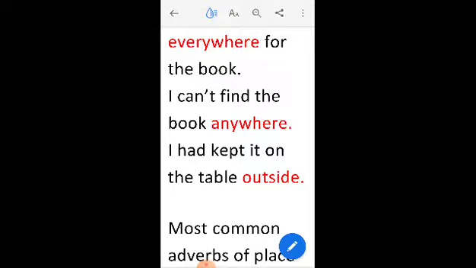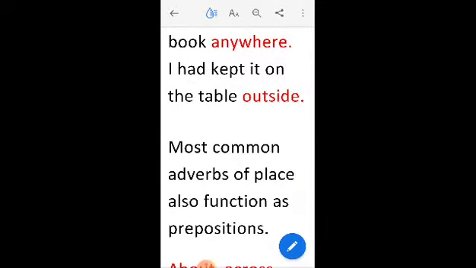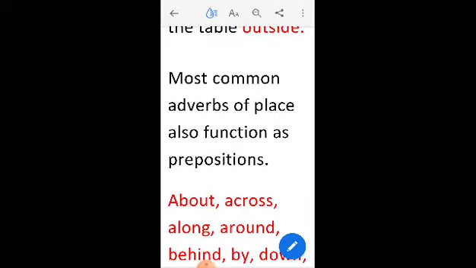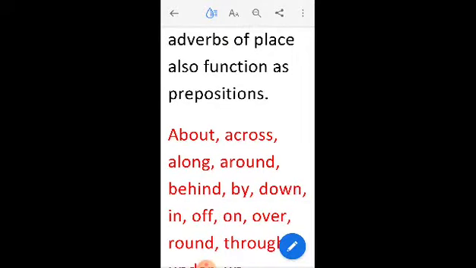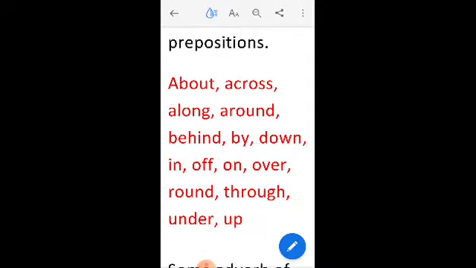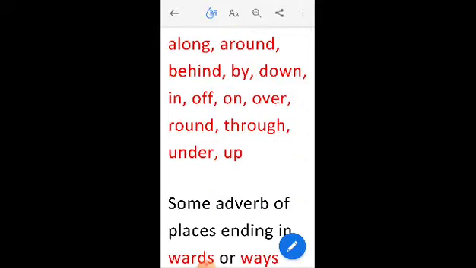I can't find the book anywhere. The next example is I had kept it on the table outside. So where had I kept? I had kept outside. Now most common adverbs of place also function as prepositions because prepositions also show position or place. So about, across, along, around, behind, by, down, in, off, on, over, round, through, under and up. These are some of the words that are used.